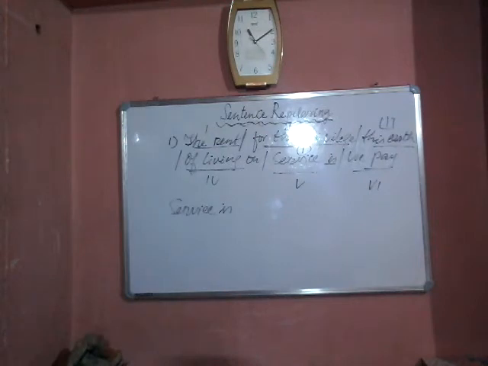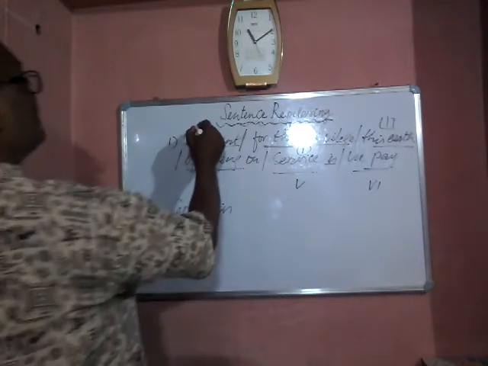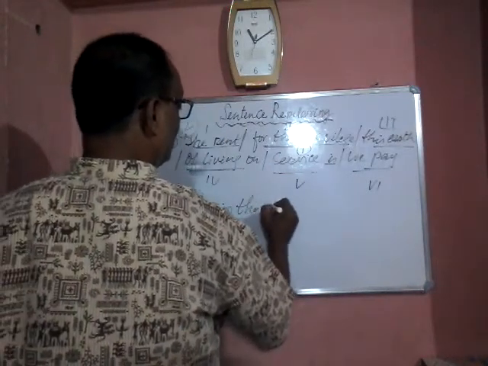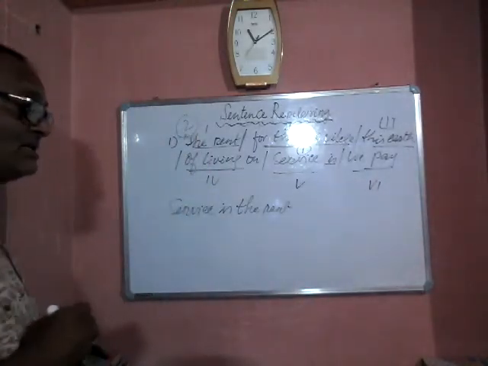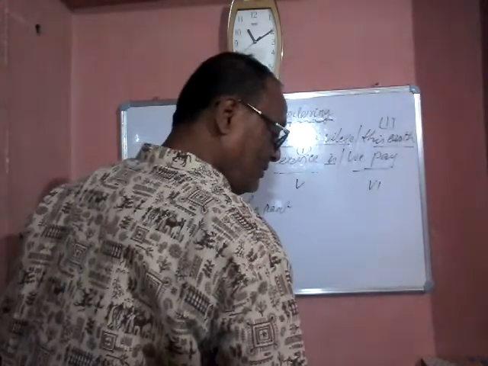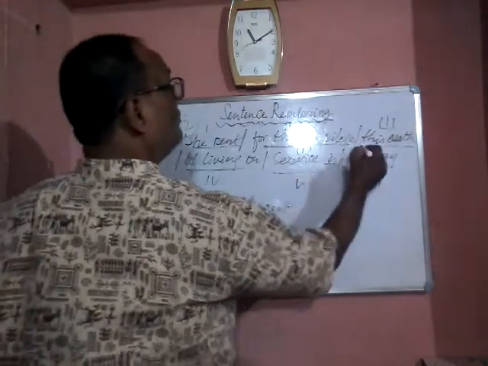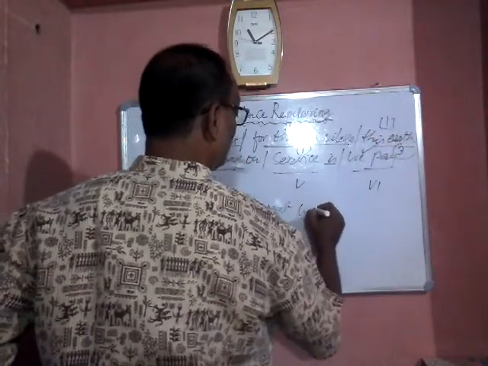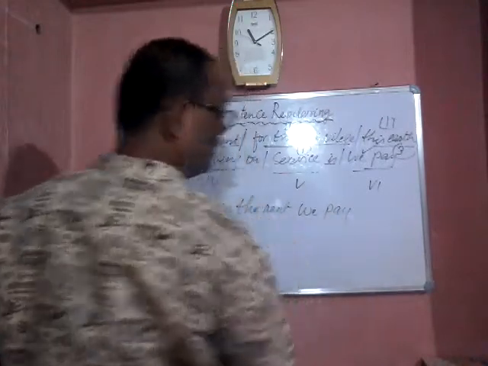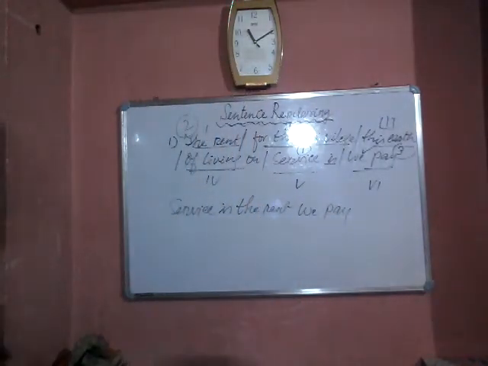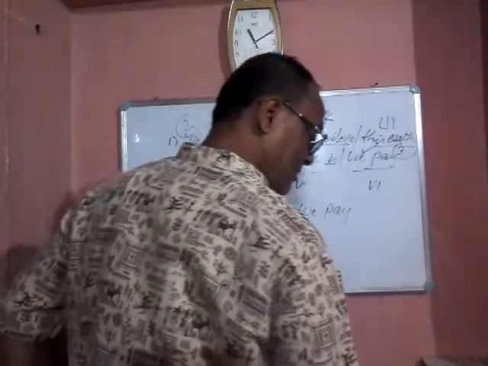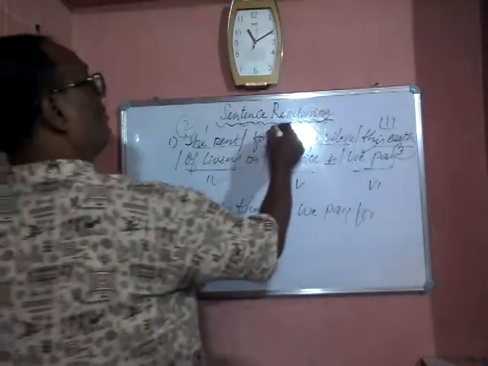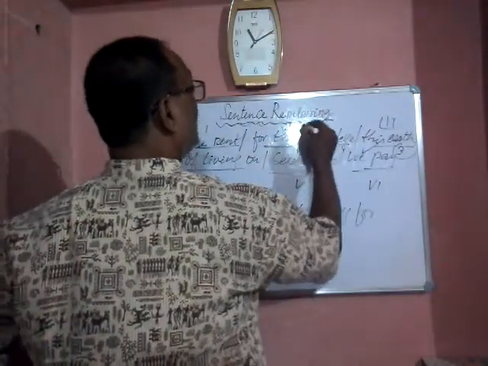Now, what is the next point? Service is. The second point is the rent. Service is the rent. Now, we pay. Who pays? We pay. That is the third part. Service is the rent that we pay for the privilege. That is the fourth part: for the privilege.